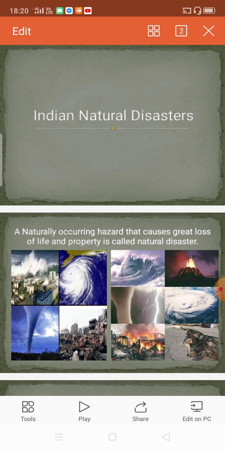Natural means by nature it will happen, and disaster means what? Danger, accidents. Natural accidents that take place often are called natural disasters. In India, what all things will happen, how the people are struggling, how these natural disasters take place. What are the natural disasters? In this chapter, you are going to learn cyclone, coastal erosion, earthquakes, landslides, and waves. So many other floods also.